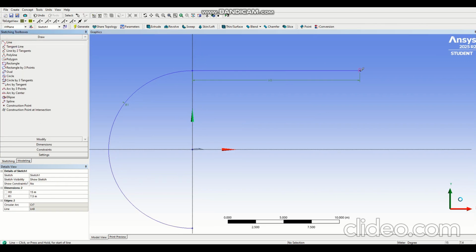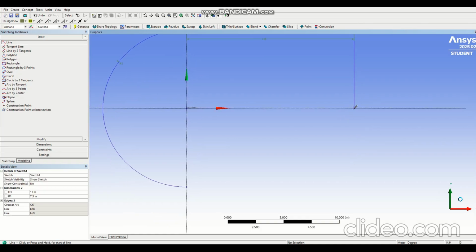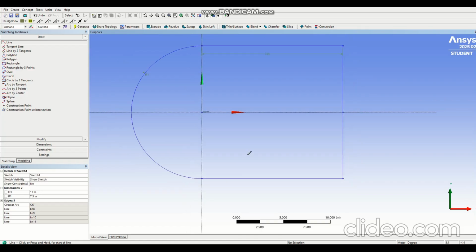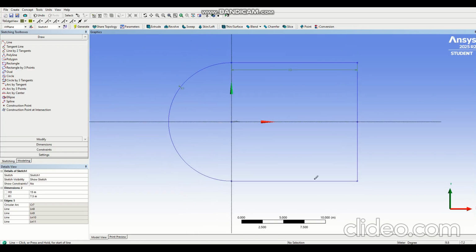Make a line that intersects with the x-axis. Make sure the PVC letters are visible. And select again, go down, make sure the PVC letters are again visible. Click and finalize the boundary domain. We need to close the domain. Click here and click here. As you can see, it doesn't look horizontal, but I'm sure that ANSYS will understand and make this a horizontal line. So everything is perfectly fine, vertical and horizontal lines.